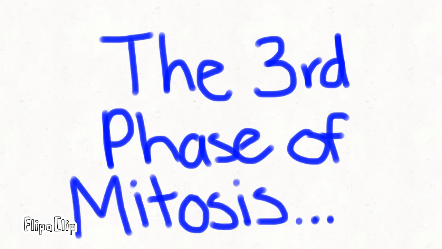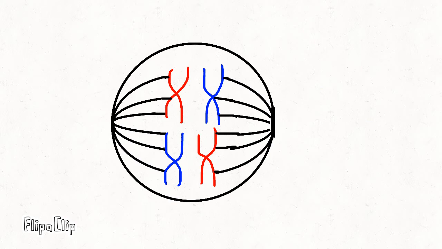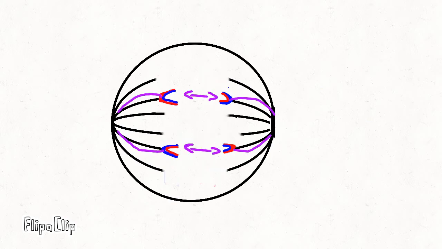The third phase of mitosis, anaphase, begins when sister chromatids separate and begin to move apart. During anaphase, the chromosomes separate and move along spindle fibers to opposite ends of the cell.